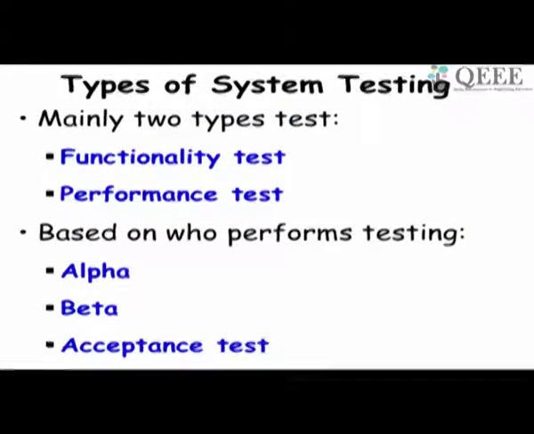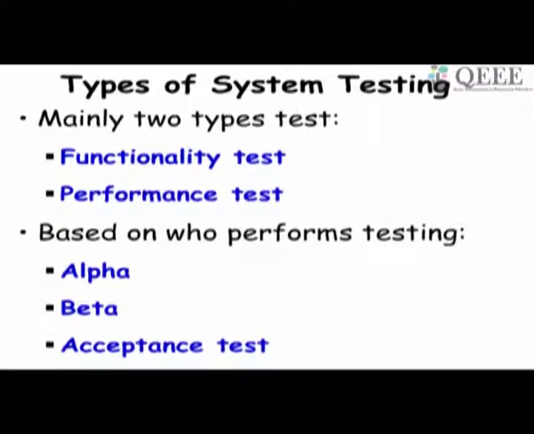System testing, as we will see later, has two types. One is to check the functionality and the other is performance, because performance is hardly checked during unit and integration tests. It's checked during system testing, and even the functionality is checked based on the user requirements. Just remember that the SRS document has two main parts.